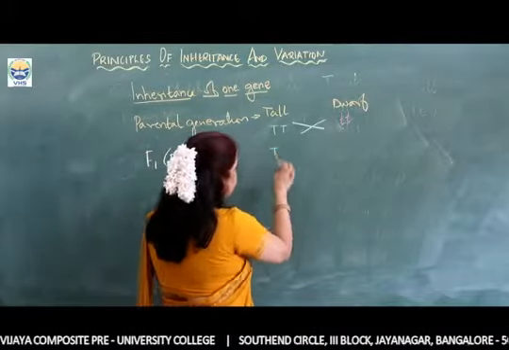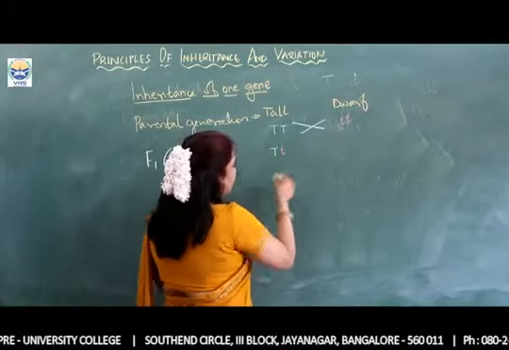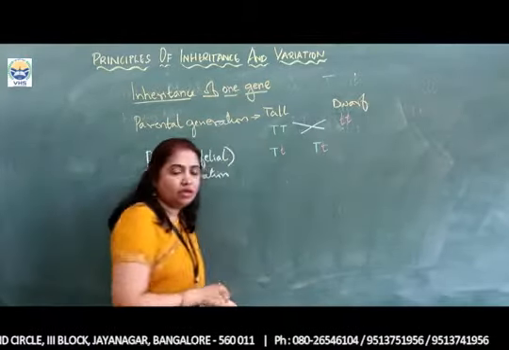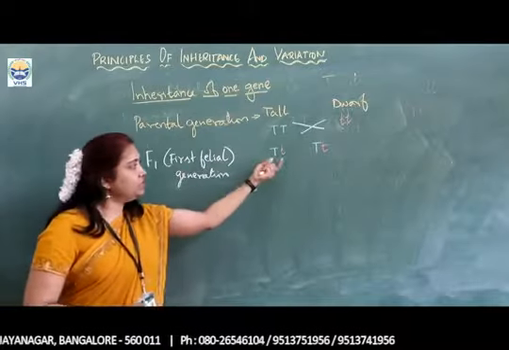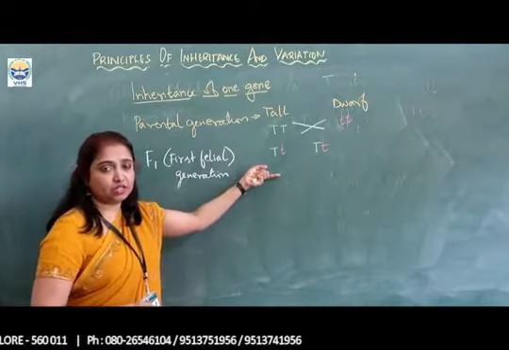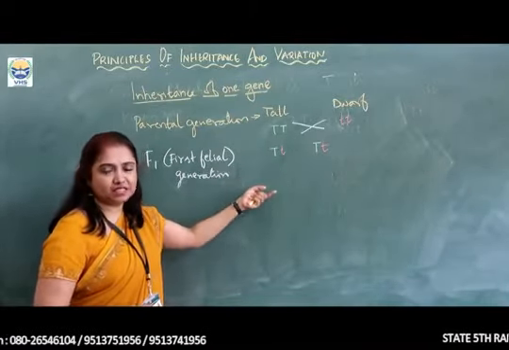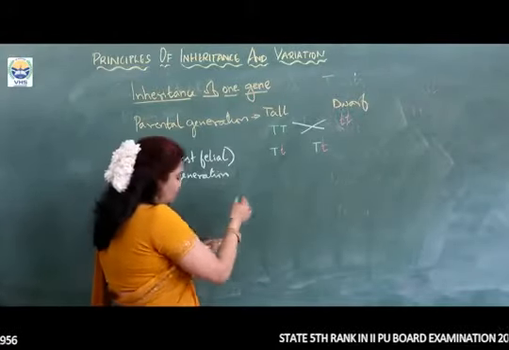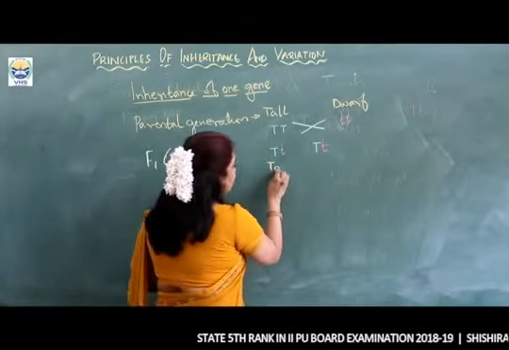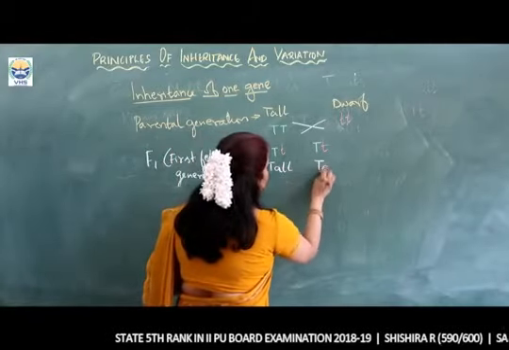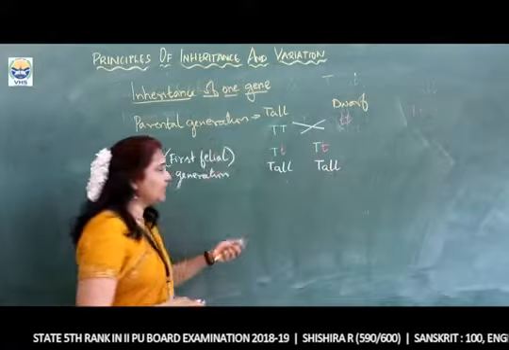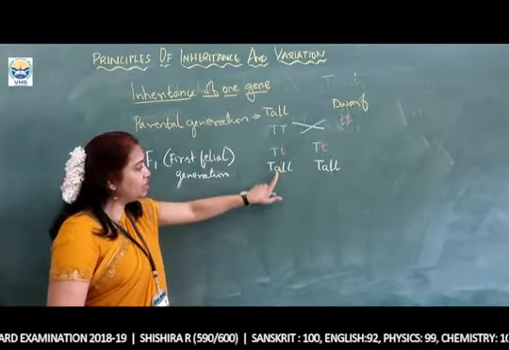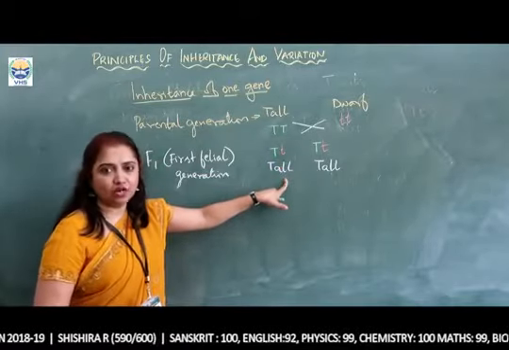We get capital T, small t, then capital T and small t. As I explained before, this one is dissimilar in nature. Genotypically, they are dissimilar. However, when we consider phenotypically, both the plants are tall. So this is tall and this is also a tall plant. Genotypically, yes, they are dissimilar, but phenotypically, both the plants are tall.